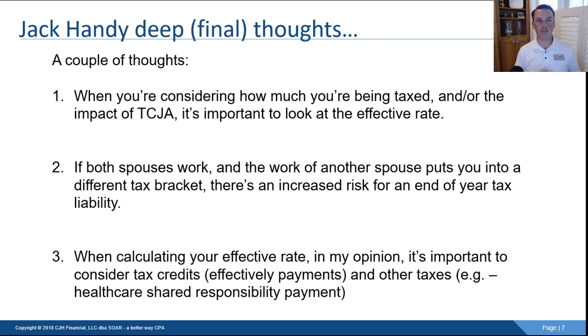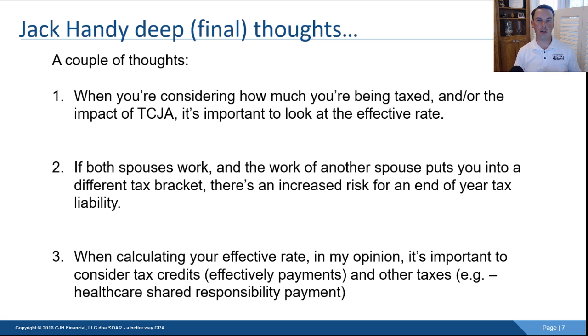Maybe that leads you to pay some estimated taxes through the course of the year. Maybe you need to change the exemption amount on your W-4. Maybe you need extra withholding, things like that. Those are all strategies. Maybe you need to be considering some tax planning throughout the course of the year just to lower your taxable income to kind of offset that situation. So that's something to think about if you and your spouse have incomes that are going to move you between tax brackets.